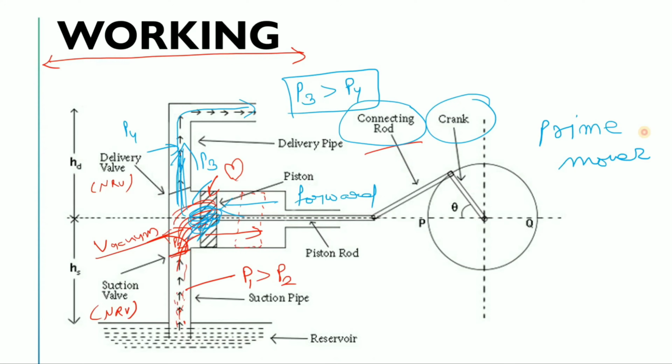Are you getting my point, what I want to say? So this is the working of the reciprocating pump. Now you have a rough idea of how it works. You are simply compressing the system or expanding it, adjusting the volume. When you are expanding it, liquid is coming in here, and when you are compressing it, liquid is going outside through the delivery pipe. That's how the reciprocating pump works.